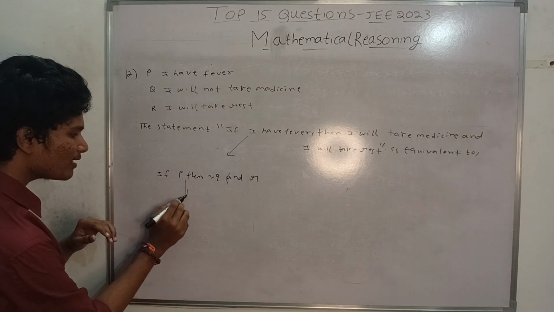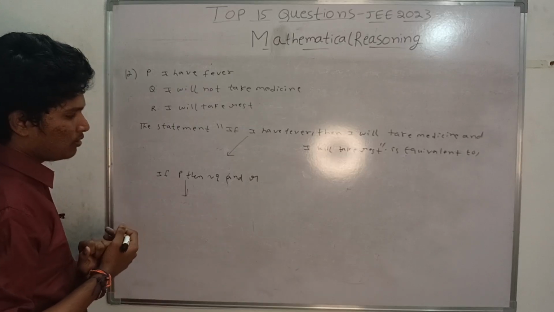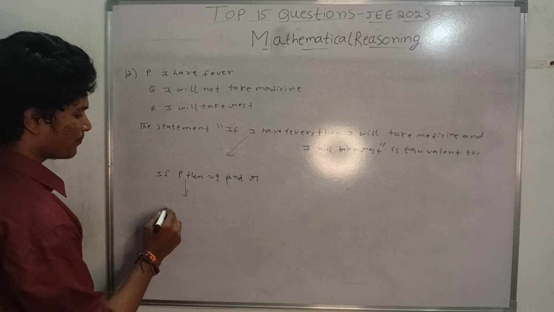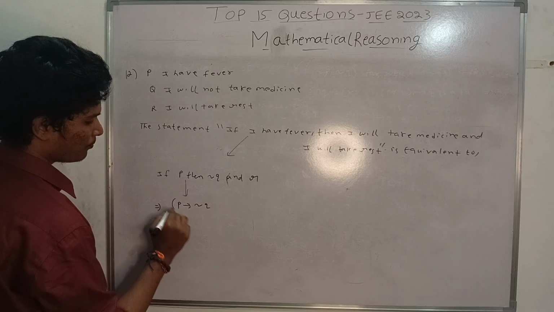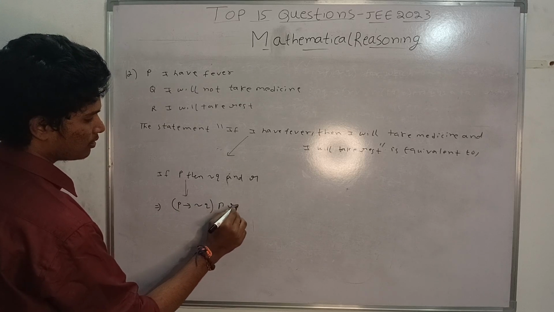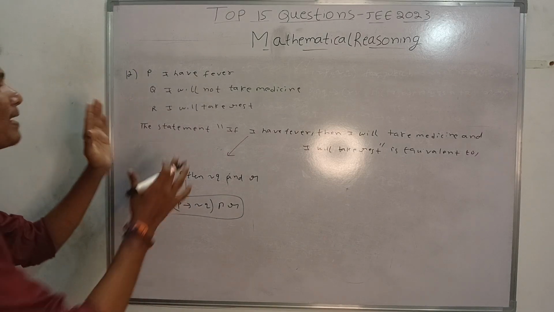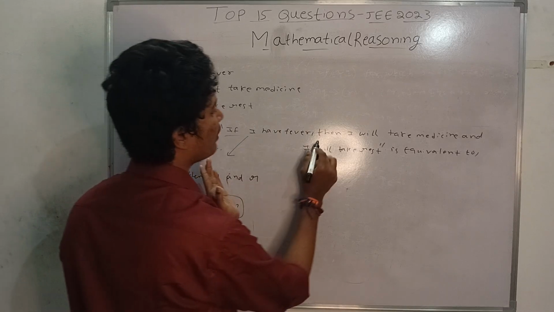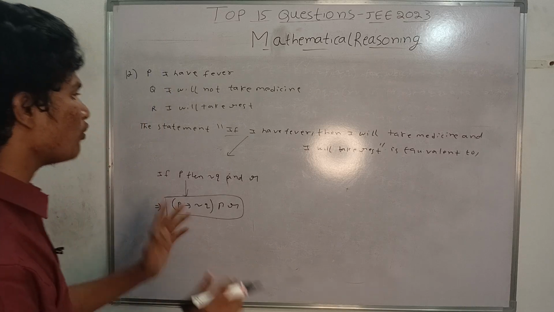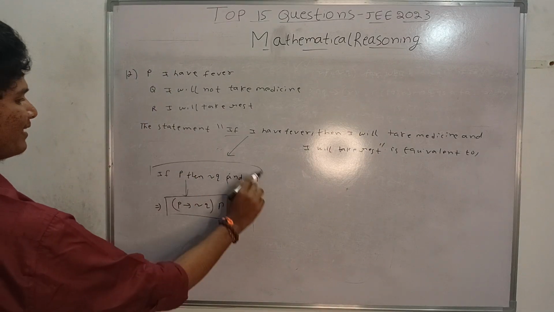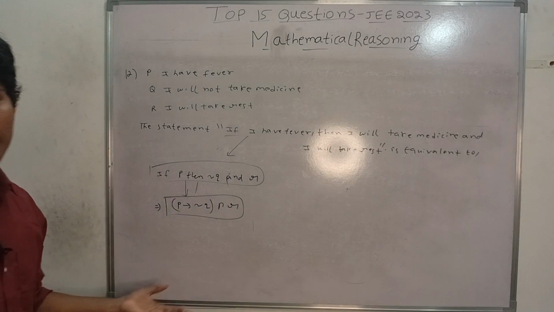So how can we write this to the equivalent statement? Basically, if P then something. It is implication. That is P implication not Q. And in between it is R. So basically this is the answer. This is an equivalent statement. So by seeing the statement, whether you have if then and anything, if and only if, that is biconditional, you have to observe. So the given statement is like this. So we can write this statement as P implication not Q and R. So this is the answer.